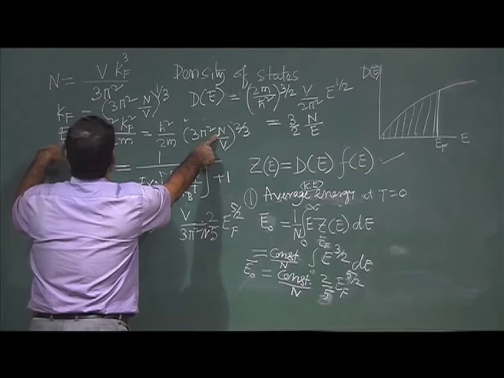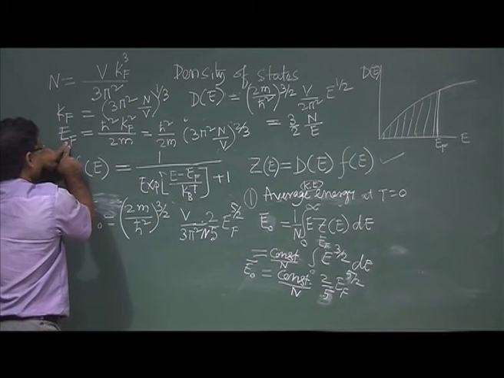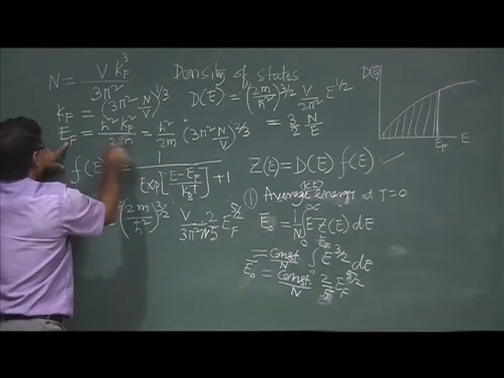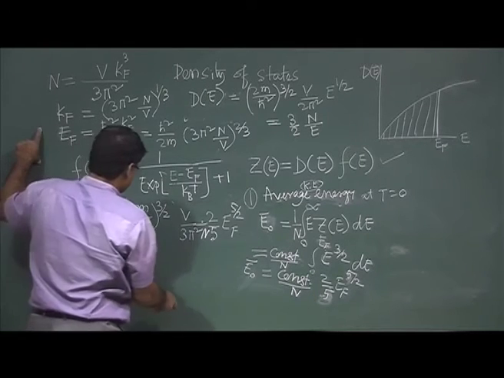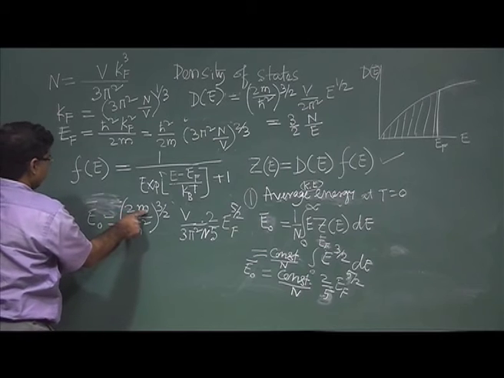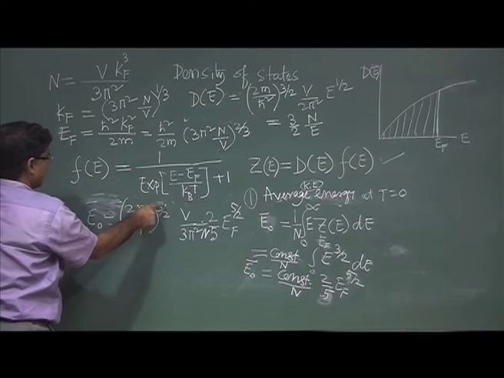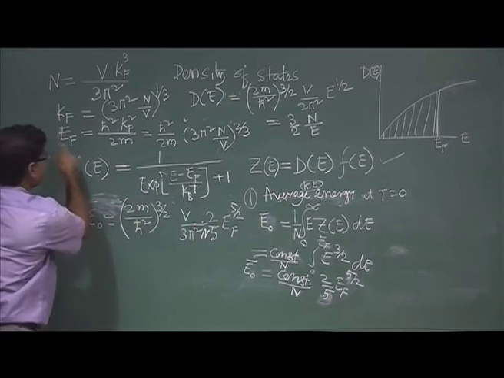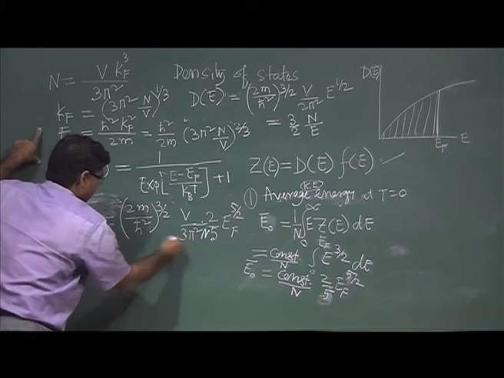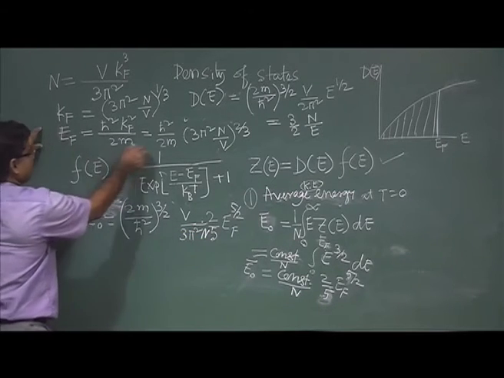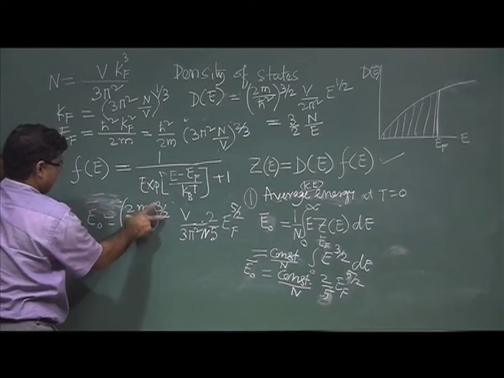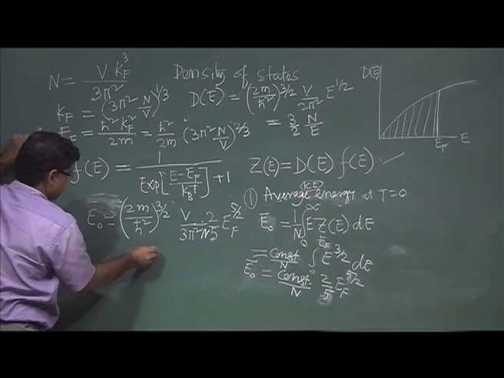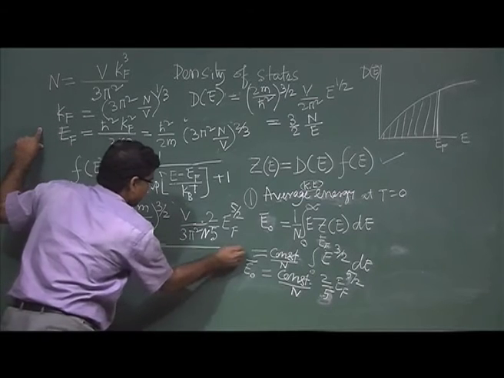The value of n is E F to the power 3 by 2, 2m by h cross square to the power 3 by 2, times V by 3 pi square. Okay. So, n is coming divided by this. So, this term and this term will be the same. So, I am putting the value of n.